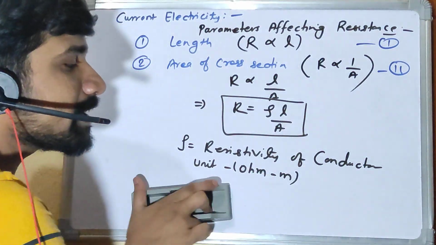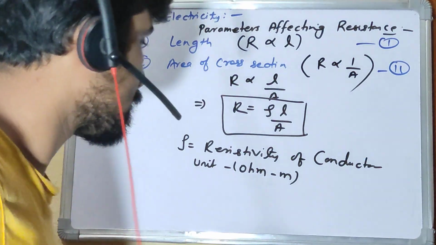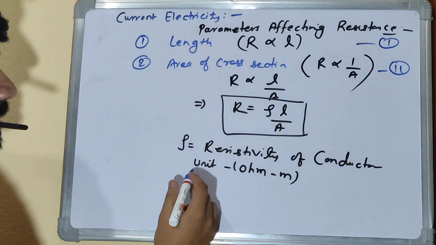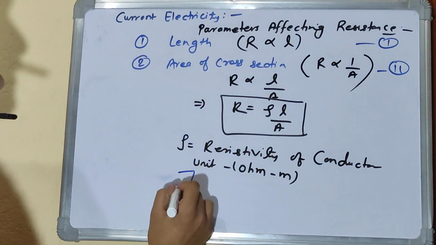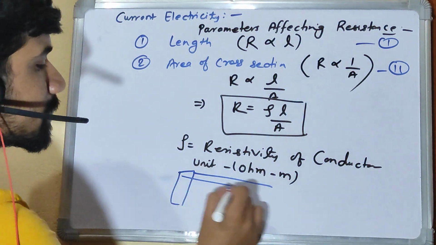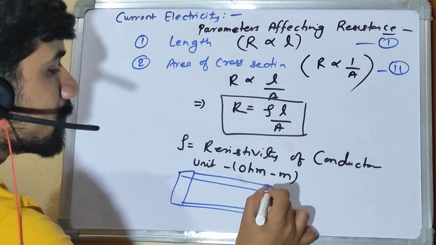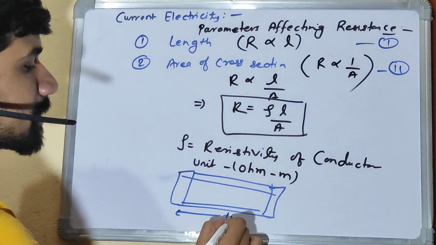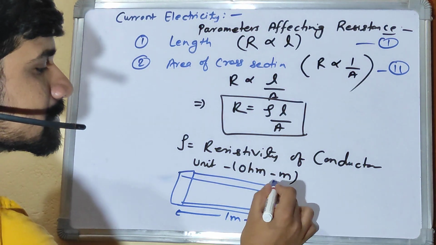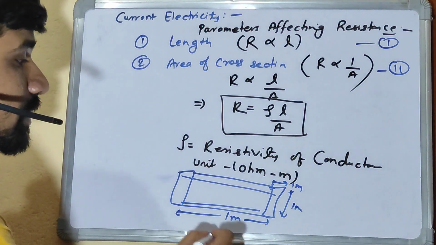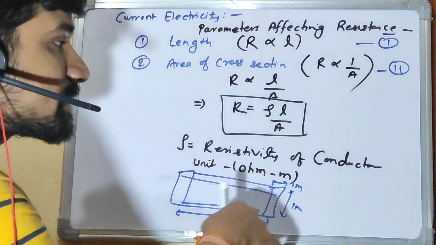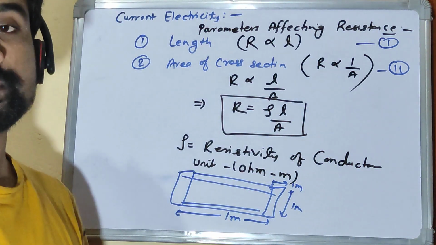So in resistivity, we have specified the dimensions of the conductor. So let's say there is a conductor, maybe a square shaped conductor. Okay, this is a conductor maybe. So if length is 1 meter, and let's say this is also 1 meter and 1 meter, which means area becomes side into side, 1 square. So resistance offered by this conductor will be equal to resistivity, right?